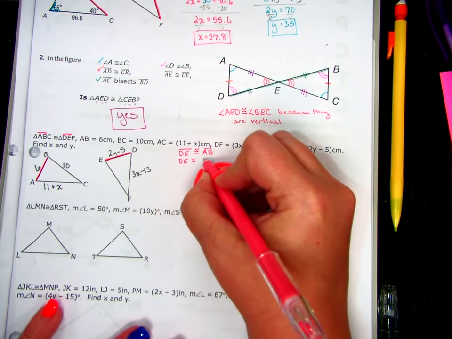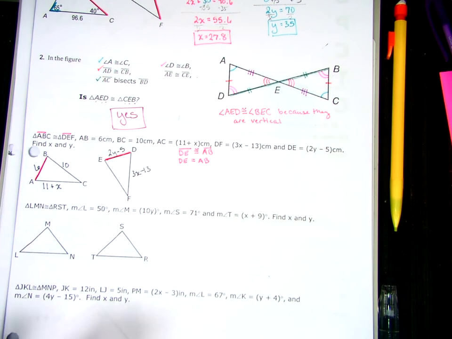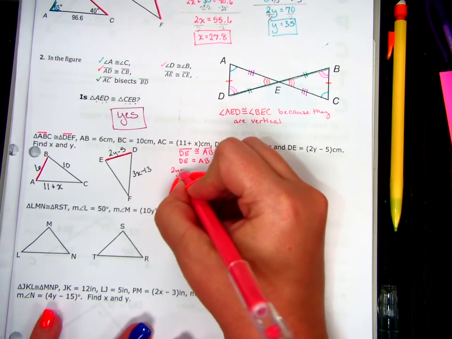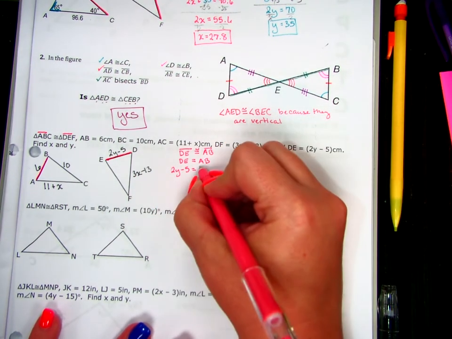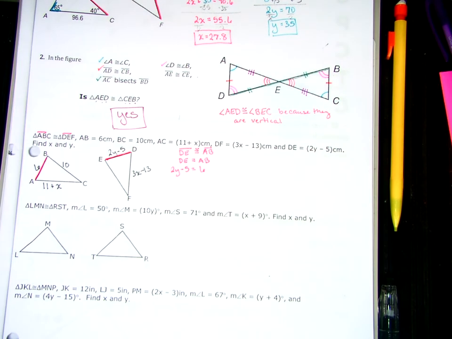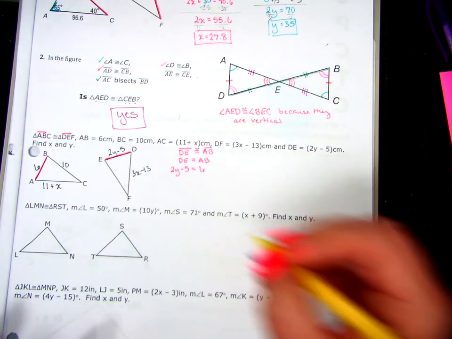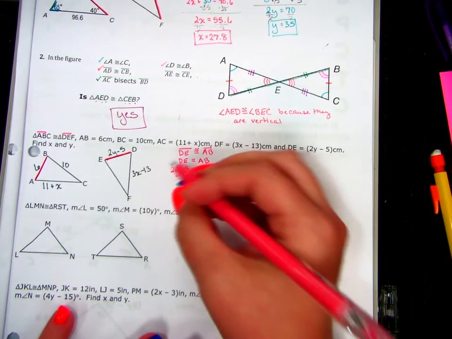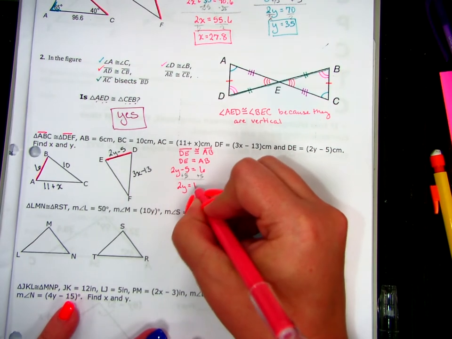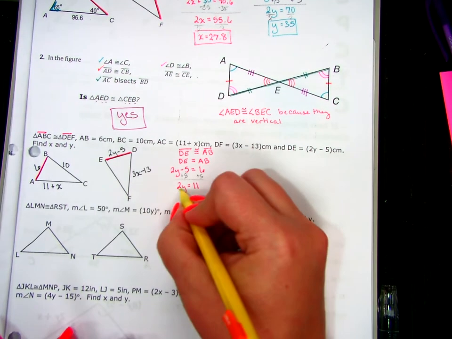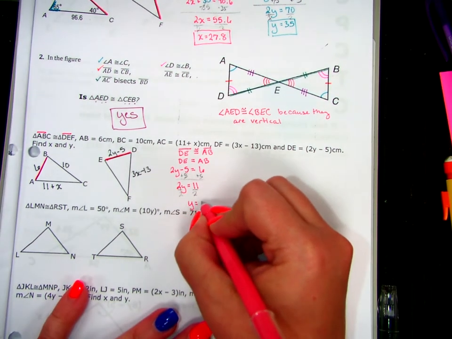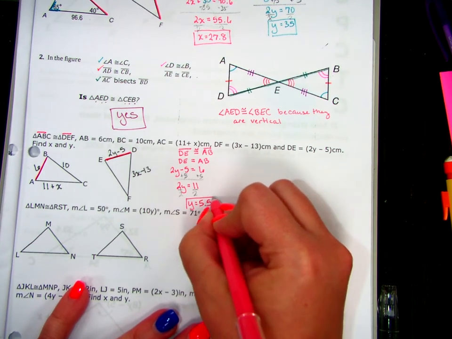If the segments are congruent, that means the distances are equal, using the definition of congruence. So then we substitute DE, 2y minus 5, and AB, 6. And then we just do algebra 1, right? It's just a two-step algebra 1 problem. What's the first thing I do? Add 5. So 2y equals 11. And then we divide by 2. And y equals 5.5.